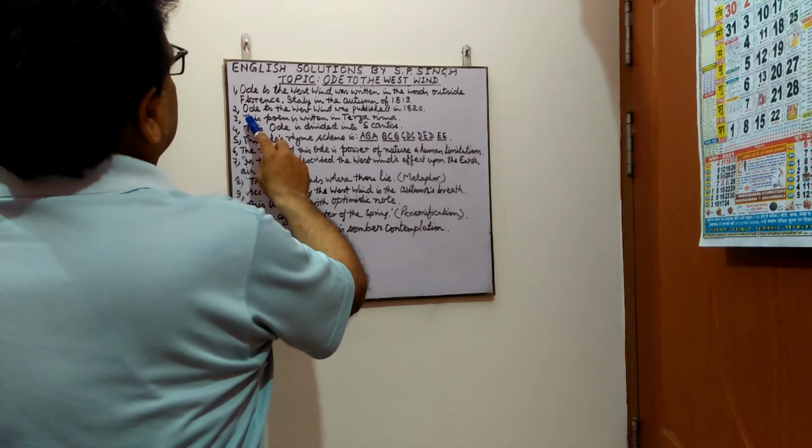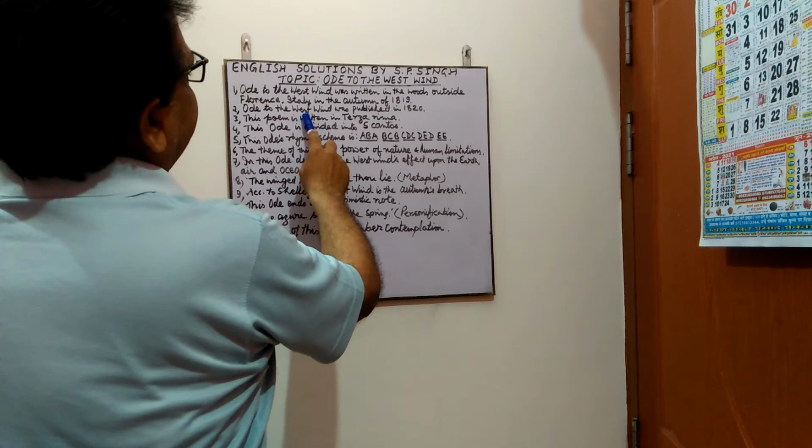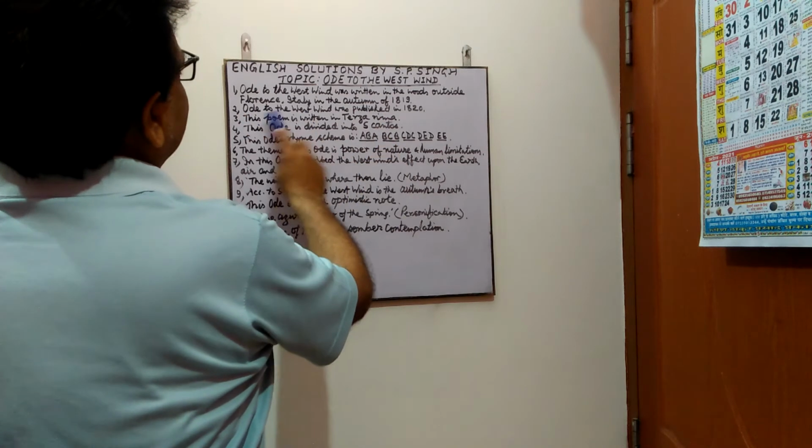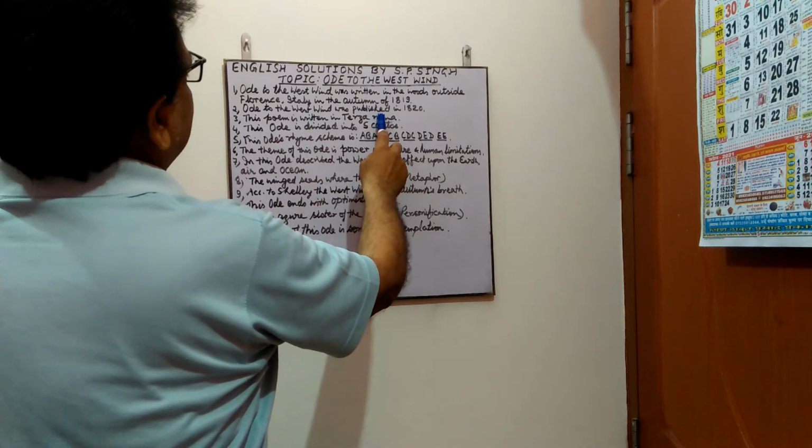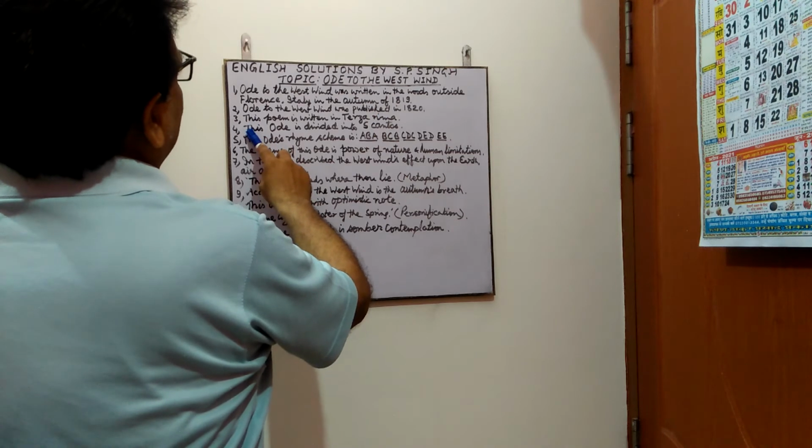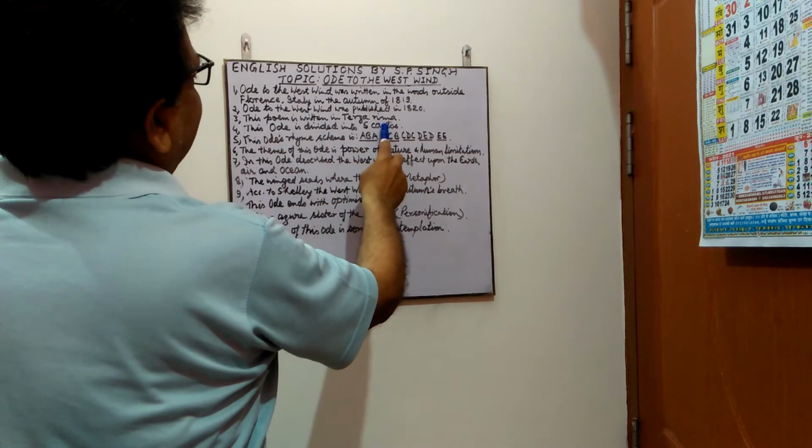Next point, Ode to the West Wind is written in terza rima. Next point, Ode to the West Wind is divided into 5 cantos.